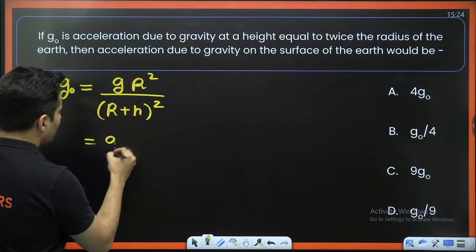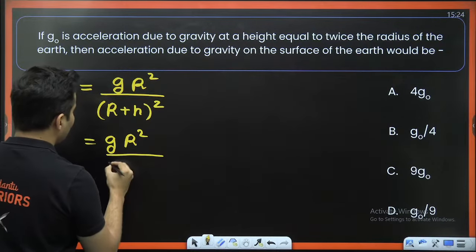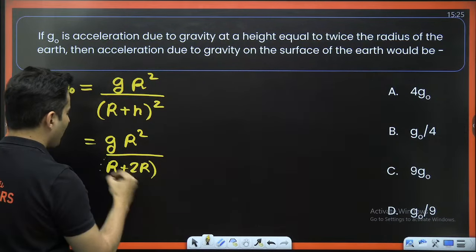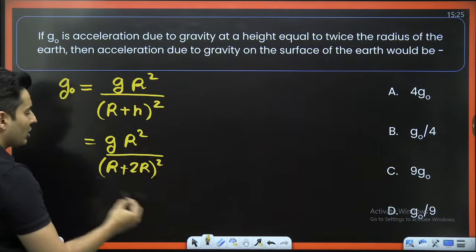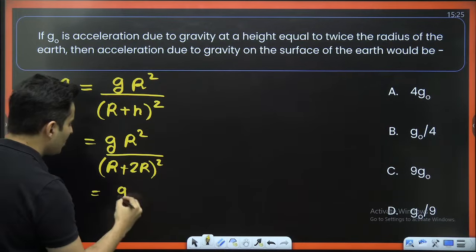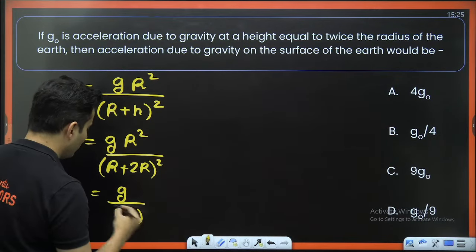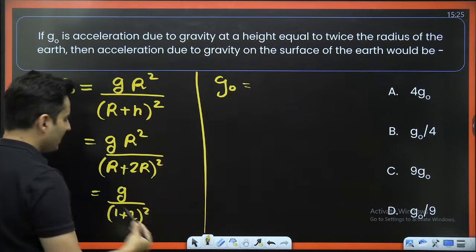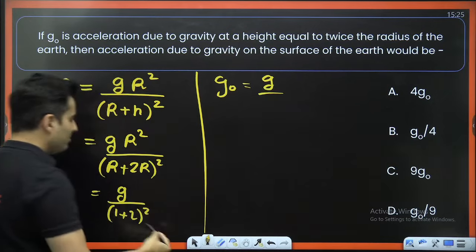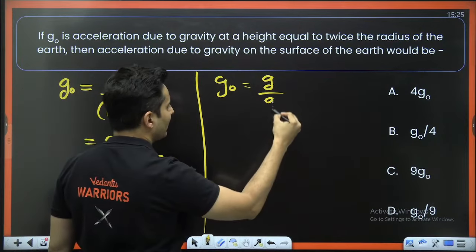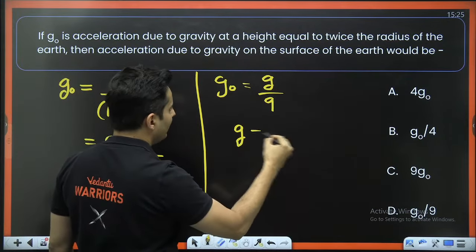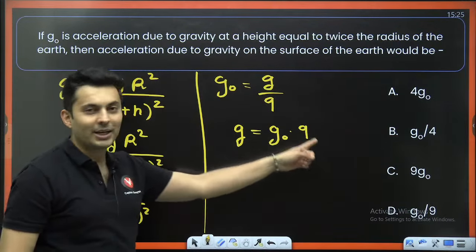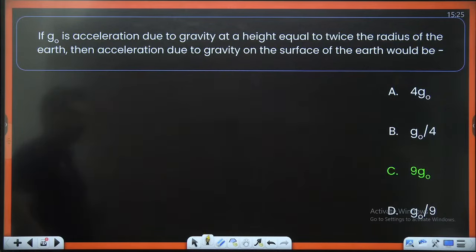Let's find it out. So G into R square, and here you have the height as twice the radius, so into 2R. Sorry, plus 2R whole square. R square will get cancelled from everywhere. So I'll be left with 1 plus 2 the whole square. Solving it further, G0 will be, G is there over here. 1 plus 2 is 3. 3 square is basically 9. So G will be G0 multiplied by 9. So should it be G0 into 9?